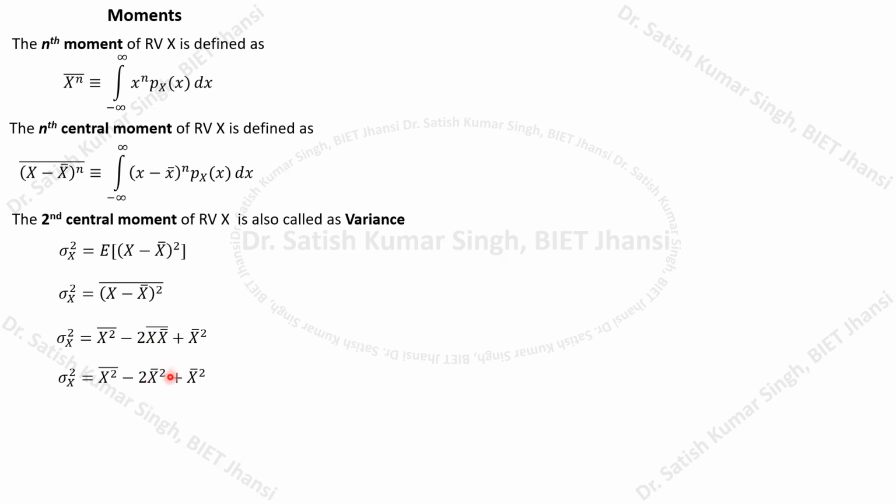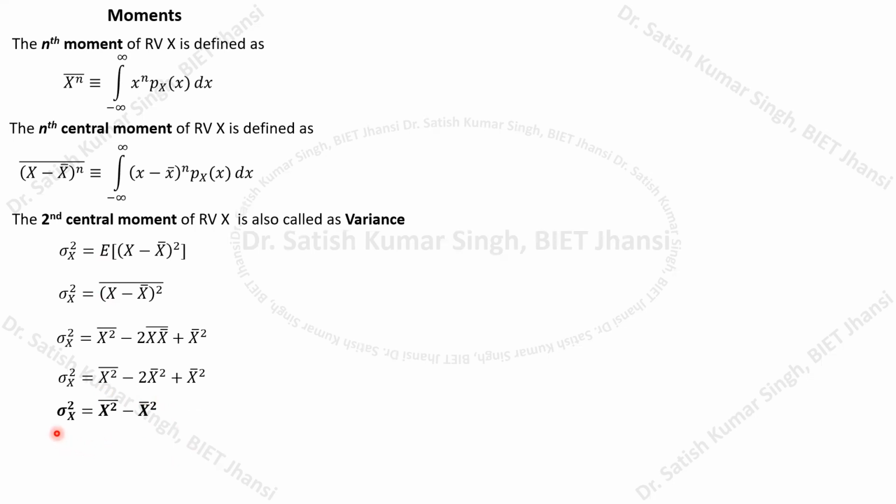Then we have another x bar square. Now if you solve this, we will be able to show that it is x square bar minus x bar square. This is the standard equation for calculating the variance or second central moment.